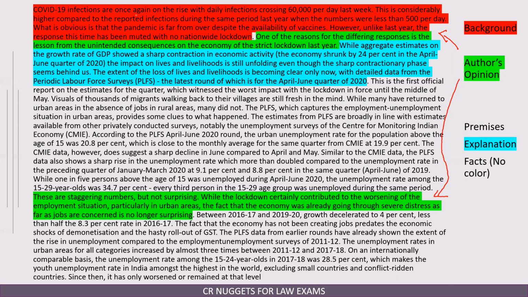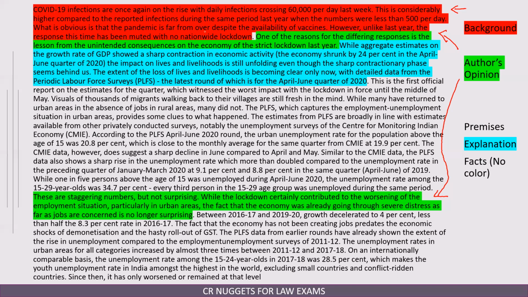COVID-19 infections are once again on the rise, with daily infections crossing 60,000 per day last week. This is considerably higher compared to the reported infections during the same period last year, when the numbers were less than 500 per day. Now, if you read these two lines, there is nothing which tells me that the author has some strong opinion on the particular topic. He simply said that COVID-19 infections are on the rise, and if we compare to last year, the numbers are considerably high.